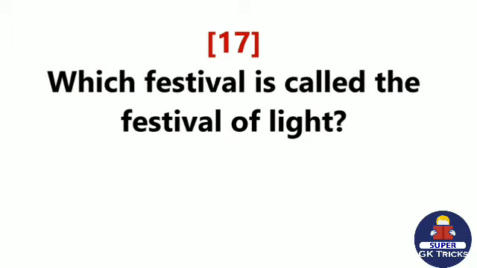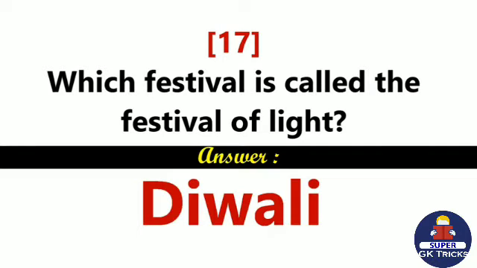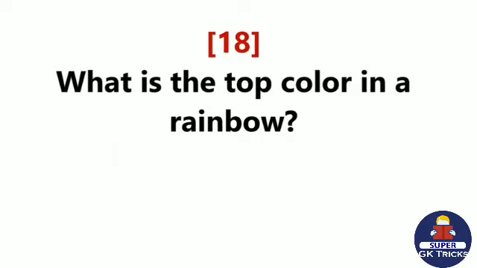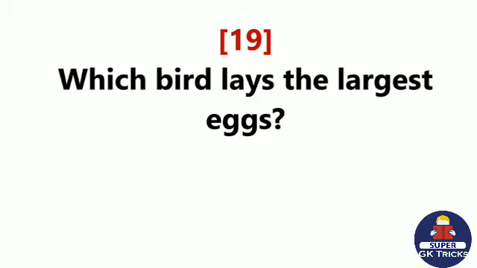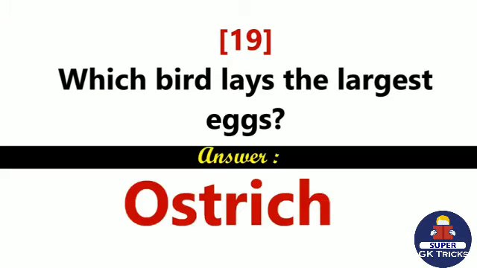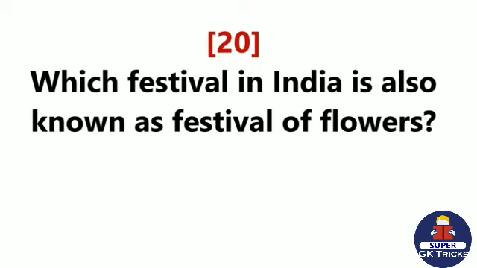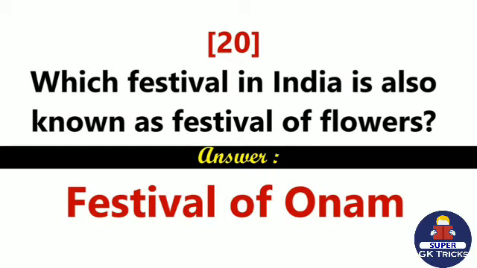Which festival is called the Festival of Lights? Diwali. What is the top color in a rainbow? Red. Which bird lays the largest eggs? Ostrich. Which festival in India is also known as the Festival of Flowers? Festival of Onam.